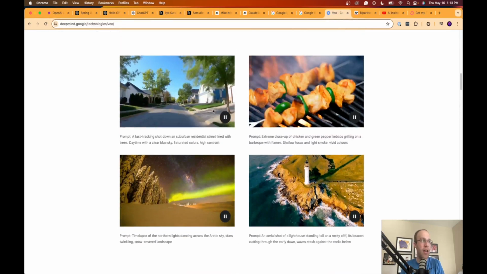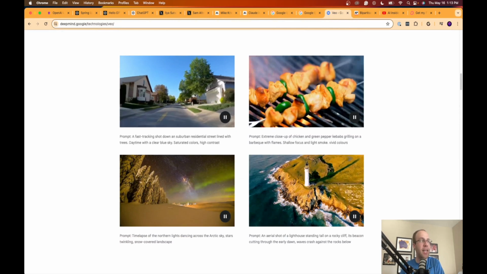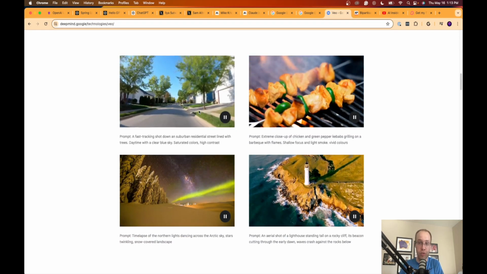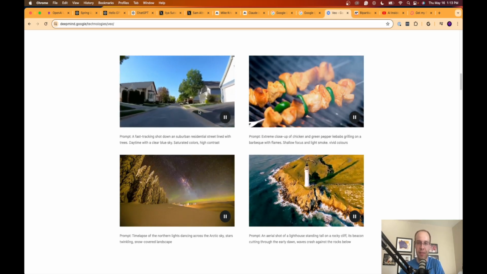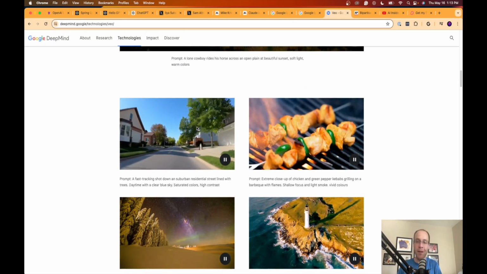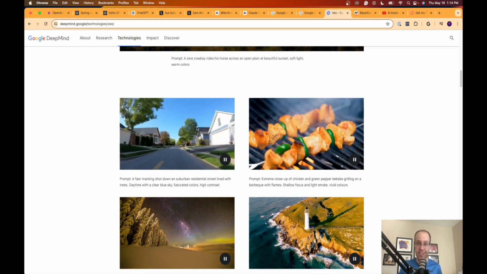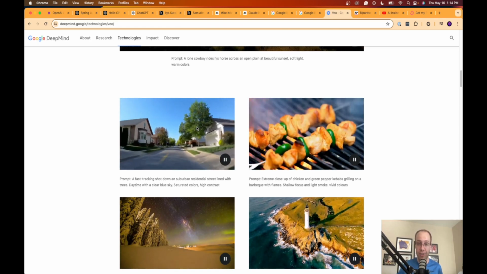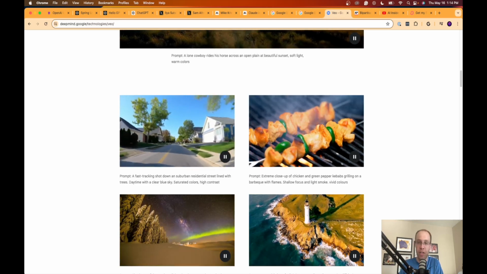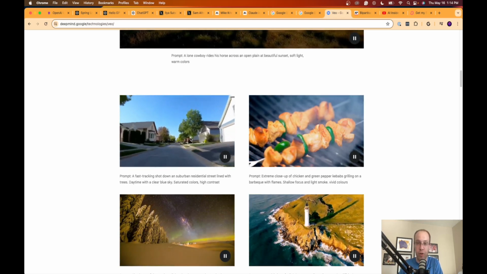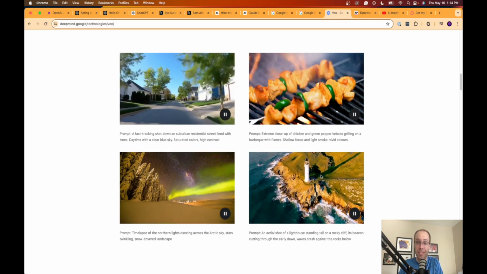Now, what I want to call out about these examples in particular, and this is where my mind went right away, is that think about Google's infrastructure and ecosystem that OpenAI does not have yet. Now, they have Microsoft as a big investor. I understand that. But think about, guys, Google Maps, Google Earth, YouTube, all of the existing data that Google has that these other tech companies don't. This video right here looks 100% realistic of someone driving down a neighborhood road. Or what about this one of the lighthouse? 100% realistic of a potential drone shot.